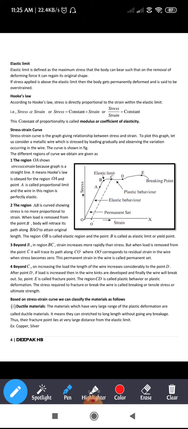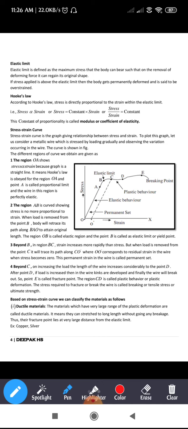But even if you remove the weight from the metal wire, the body regains its original shape in the same path as in the previous one. So the body regains its original shape along the path BAO.